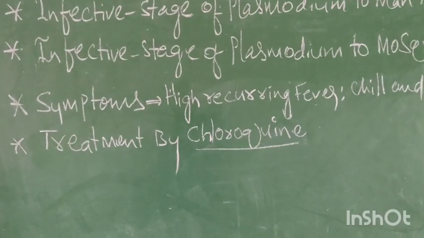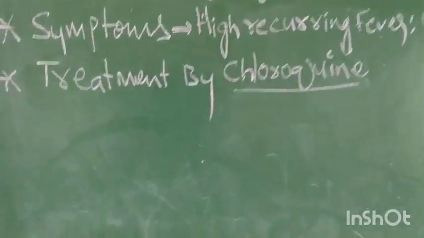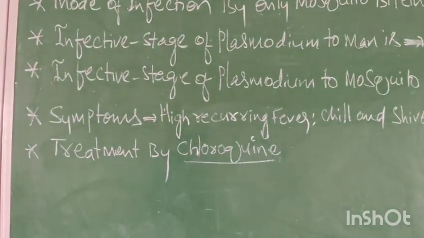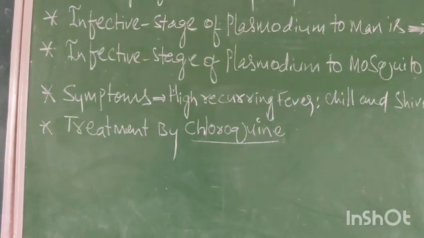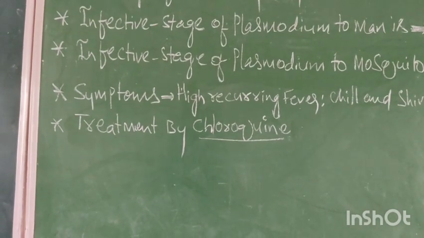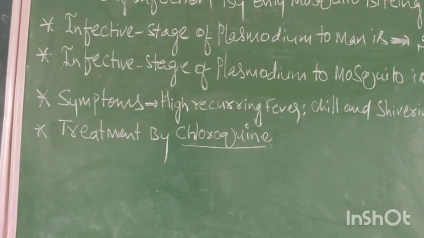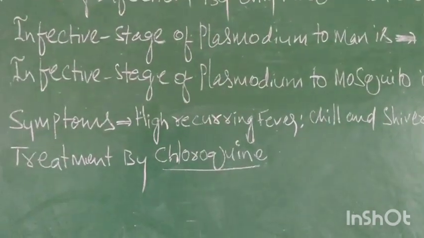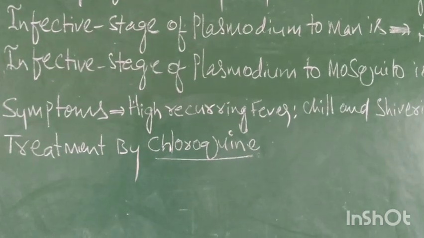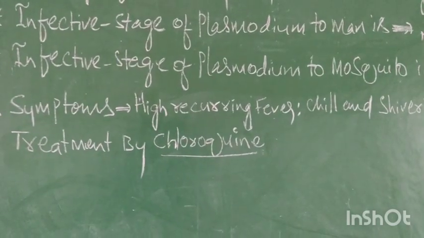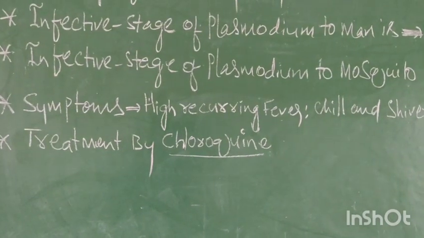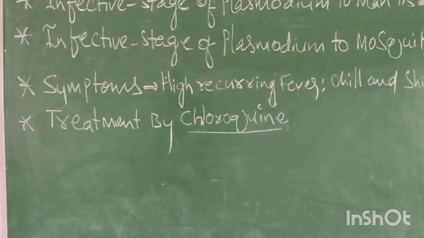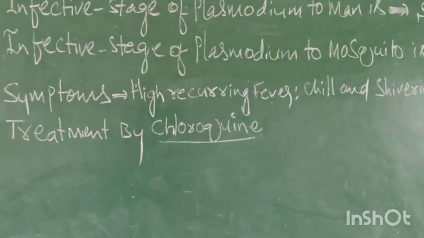Now, you see the symptoms. High recurring fever is the most important. Now I want to explain something about the high recurring fever. In typhoid, the most important symptom is a sustained fever. Here, it is a recurring fever. High fever generally means 102, 103 degrees Fahrenheit. In malaria also there is high fever, but in typhoid it is sustained, while in malaria it is recurring. What is the difference between sustained fever and recurring fever?